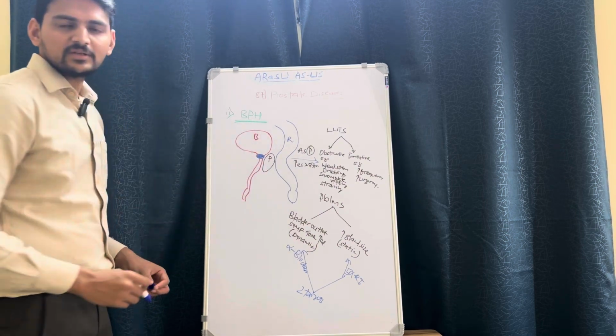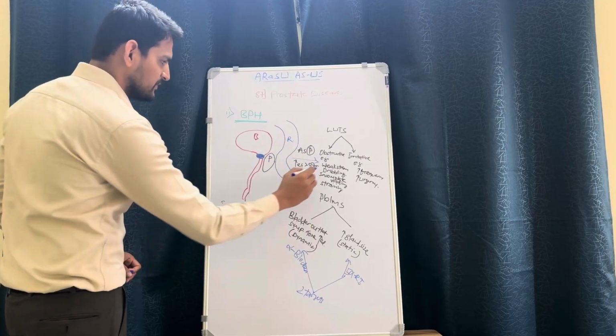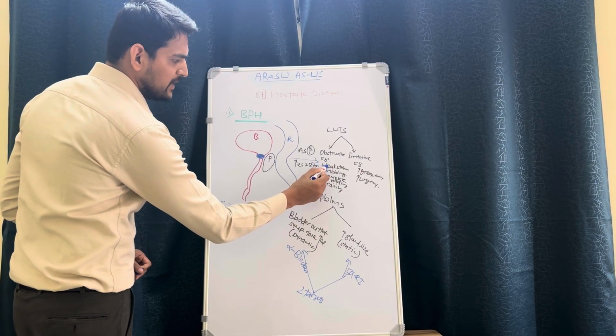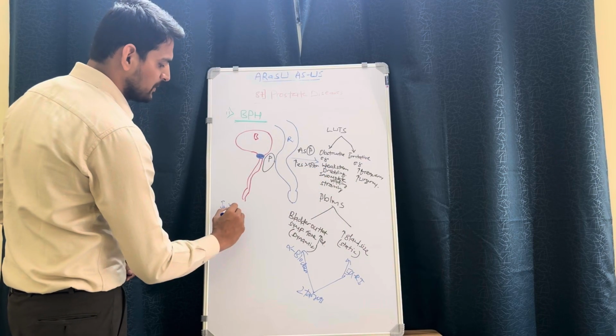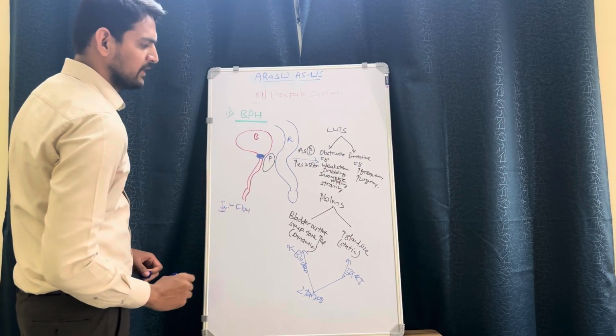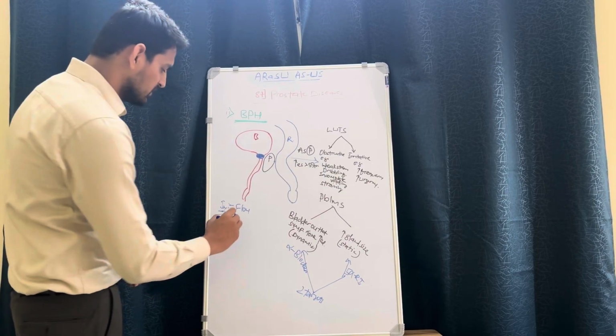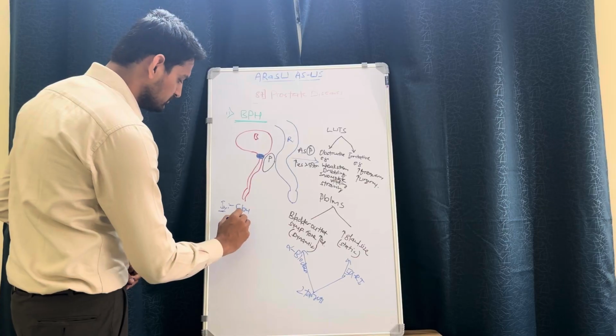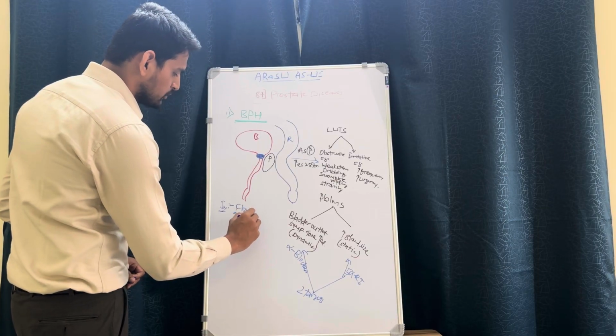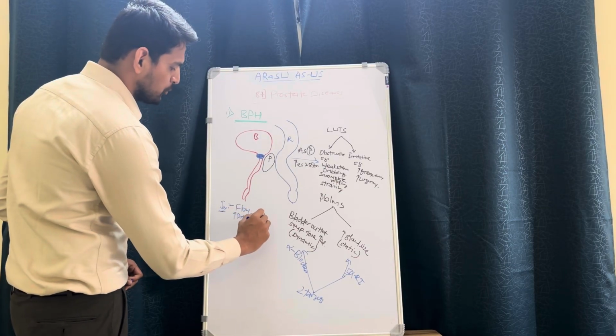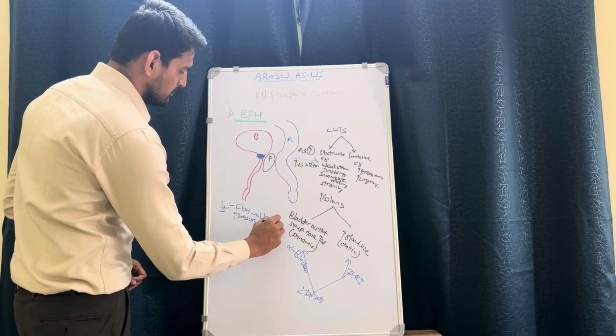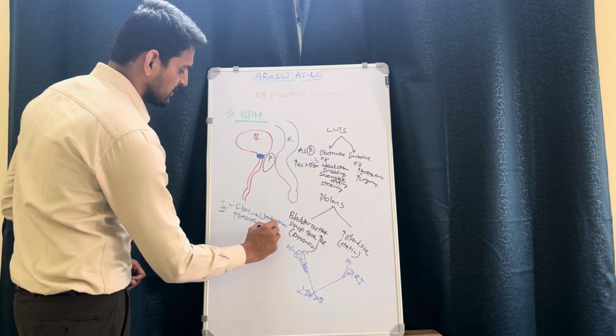And for this BPH, investigations are according to the symptoms. For example, we told that there will be weak stream and there will be dribbling. So the problem is in the flow of the urine, and there will be straining. This will lead to increased pressure. So to study flow and pressure, we will use urodynamics. Urodynamic studies will help in the assessment.